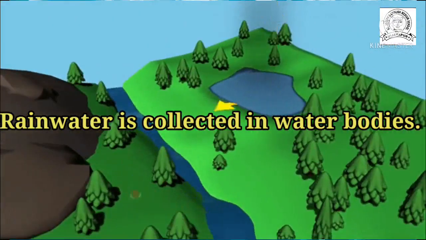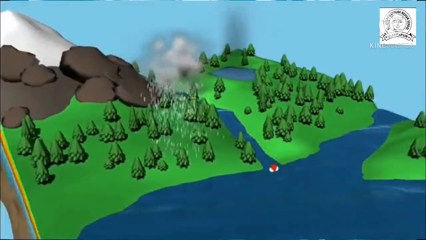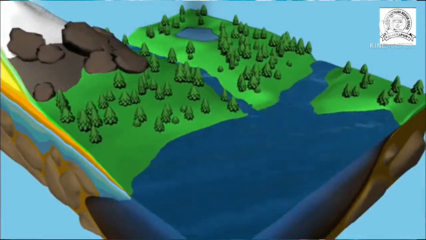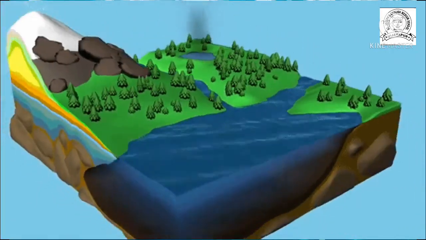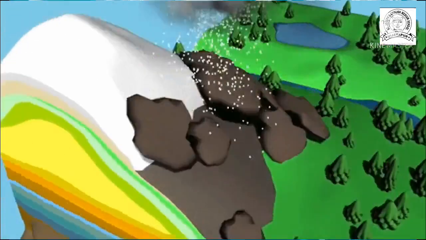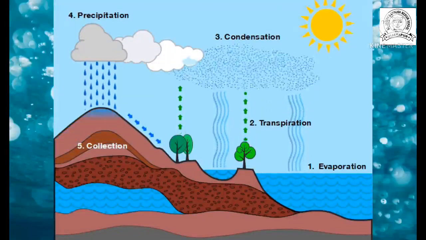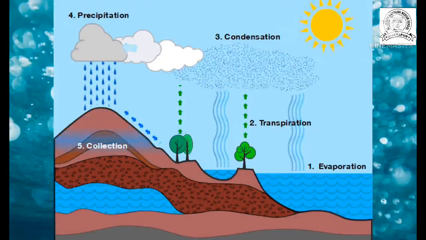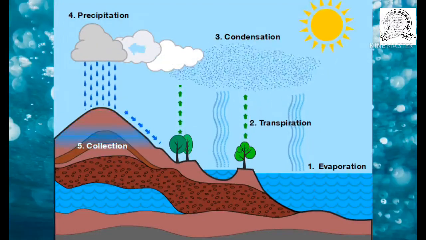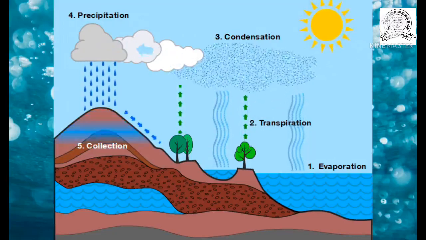Now once again this collected water gets heated due to the sun's heat and forms clouds. When the clouds get cool, they form water droplets. When the clouds become more heavy, the cloud bursts and what starts? Rain. It is a continuous, non-stop process of evaporation, condensation and rainfall. It is called the water cycle. Have you got it now? What is the water cycle?